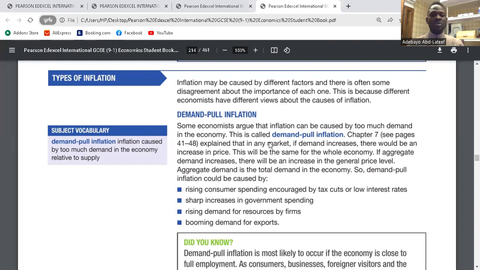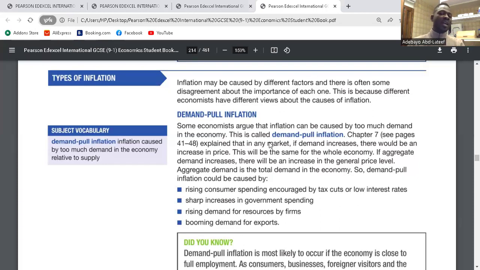So I've explained what demand pull inflation is: inflation caused by increasing aggregate demand within the economy. And what is aggregate demand? Aggregate demand is the total demand within an economy. So what brings about demand pull inflation?